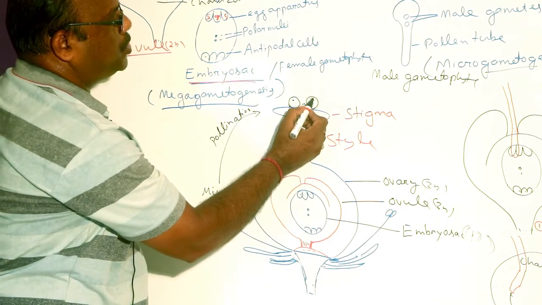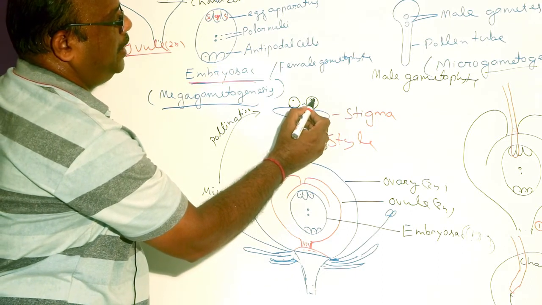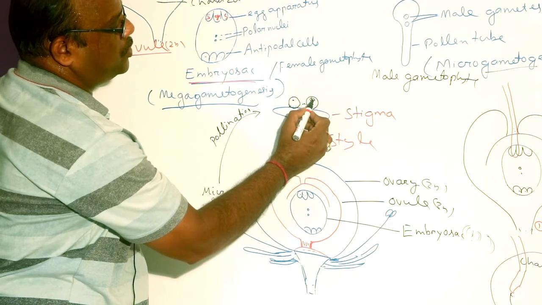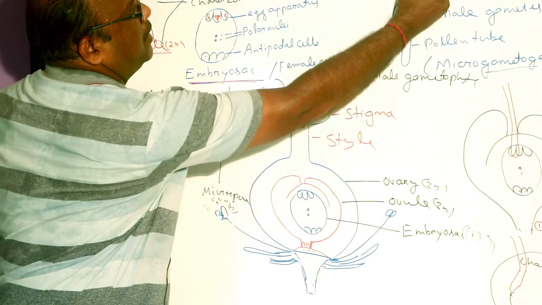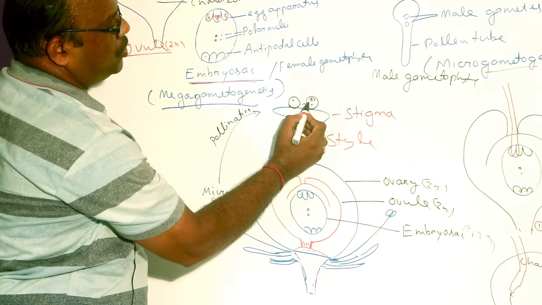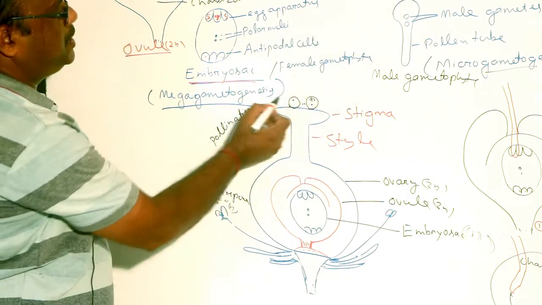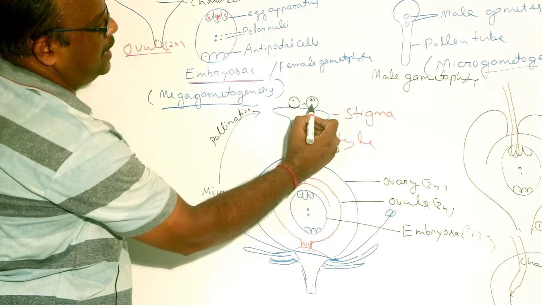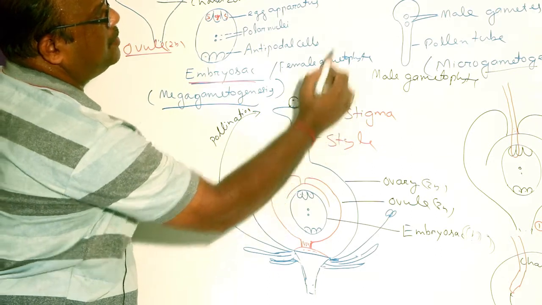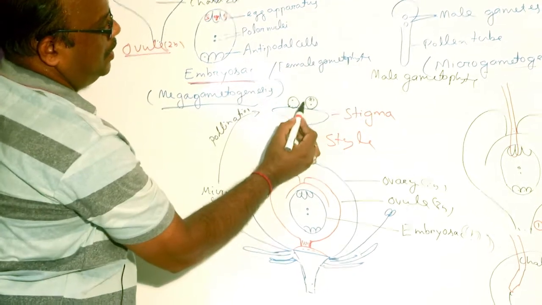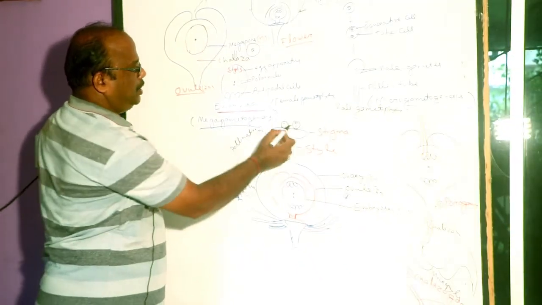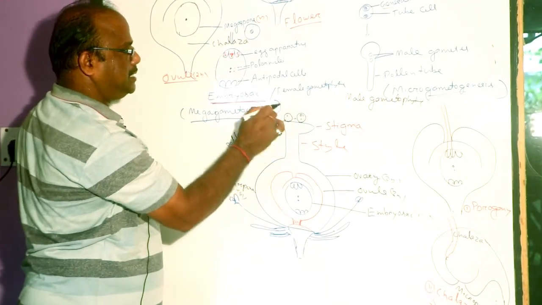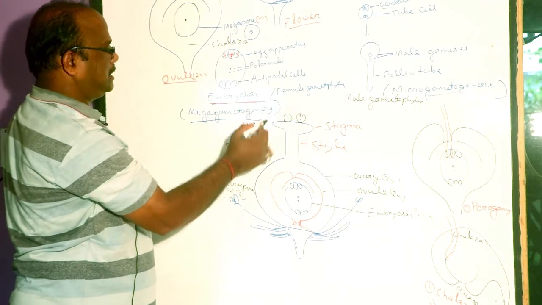The upper nucleus surrounded by cytoplasm and covered by membrane forms a cell. Such cell is called generative cell, and the larger other cell is called tube cell. That means the microspore on germination produces a 2 cell structure, one is generative cell and the other, larger one, is tube cell. Usually up to 2 cell stage, germination takes place inside the anther.